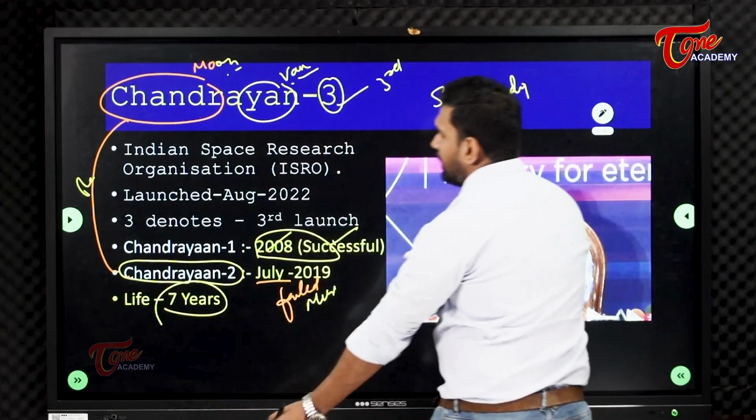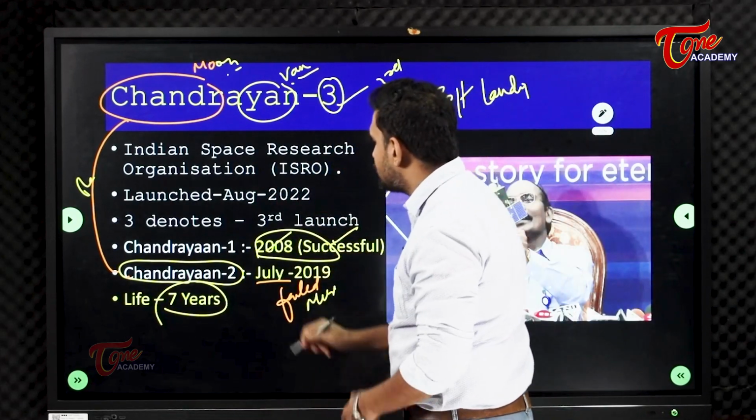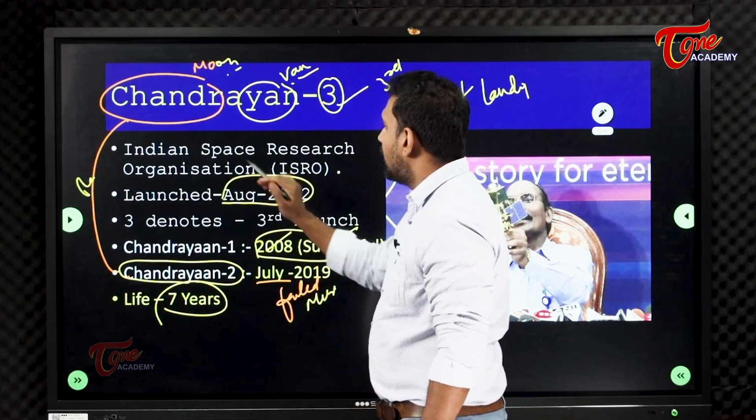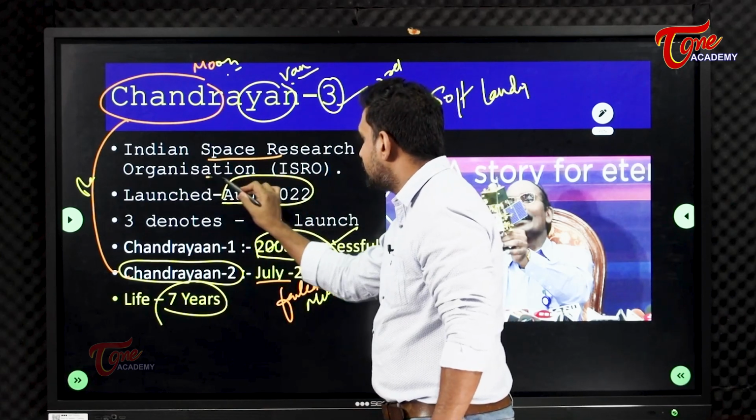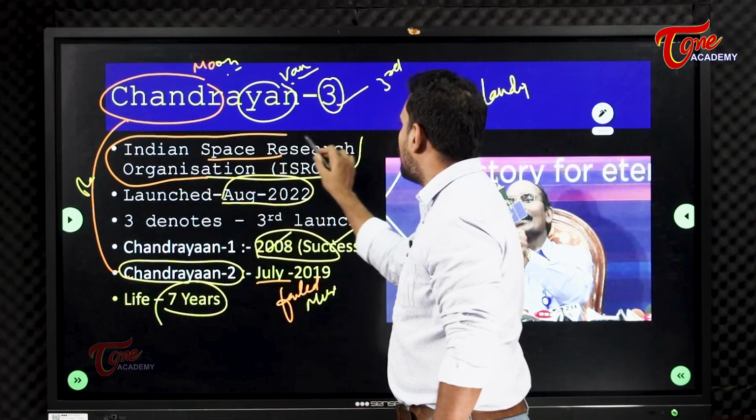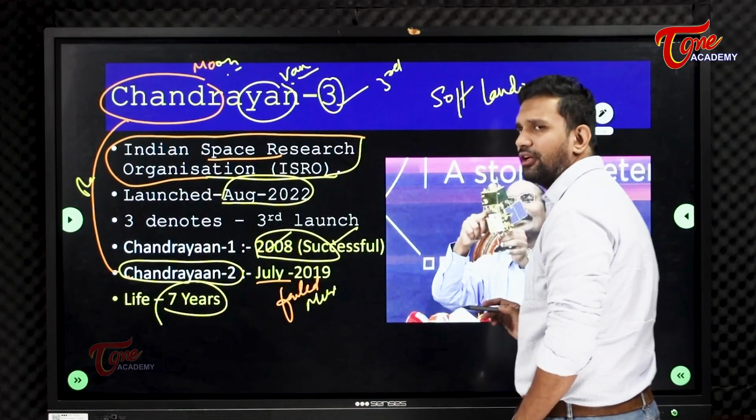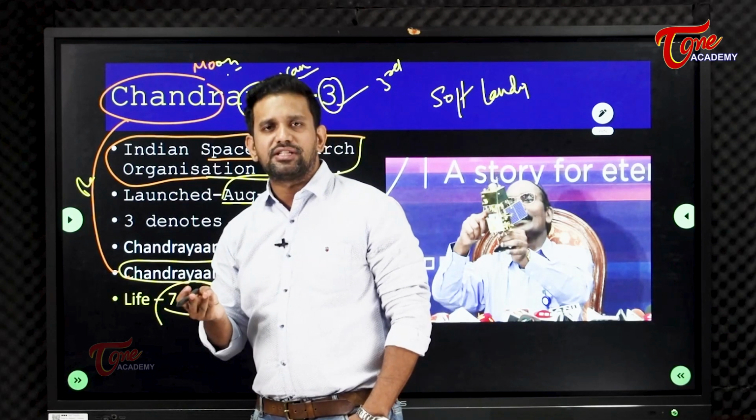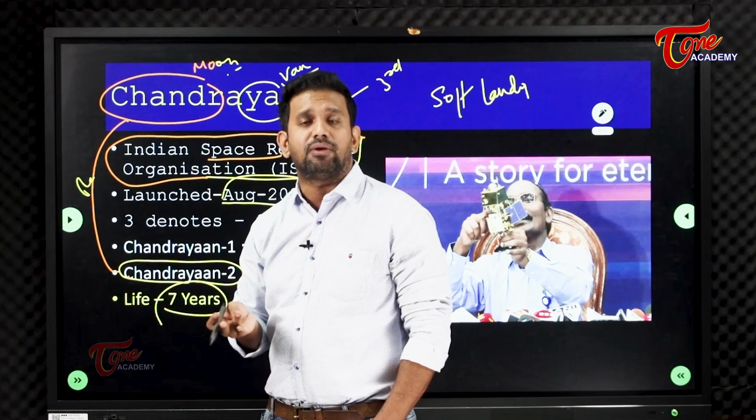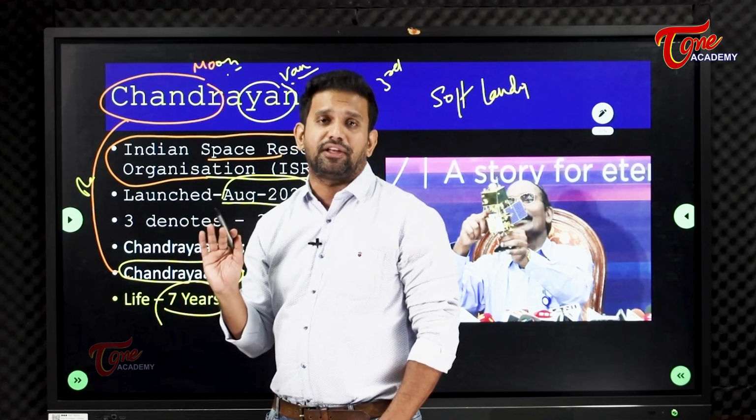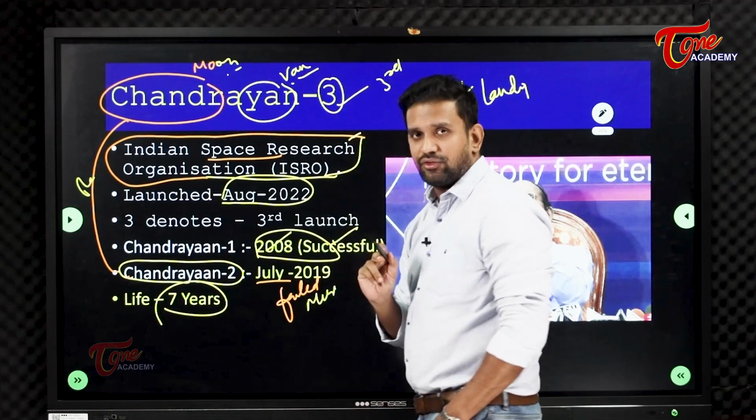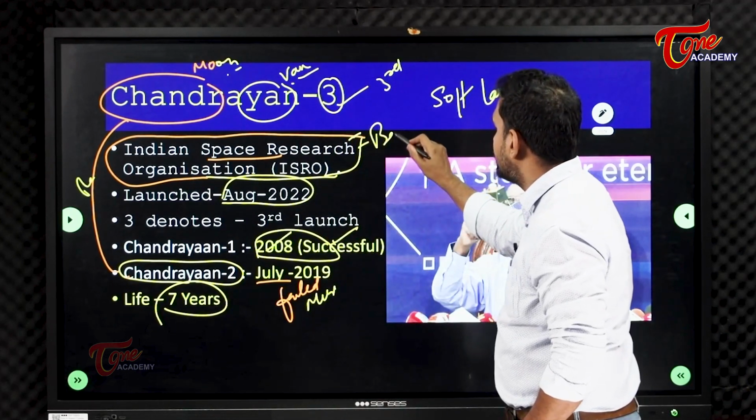That orbiter will be what? 7 years. It is going to be launched this year only, in the month of August. And ISRO is the agency which is responsible for all space related activities, whether it is remote sensing satellites, navigation satellites, any kind of satellites, mission to moon, mission to Mars, mission to sun, whatever. Everything with regard to space launchings will be done by ISRO. Its headquarters is located in Bangalore.